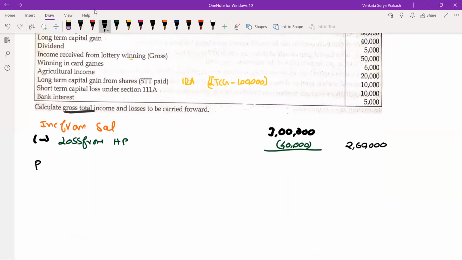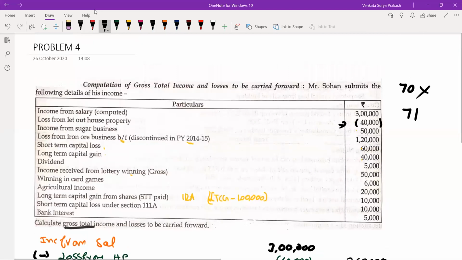Then we directly move on to profits and gains from business or profession. What is the profit and gain from your business or profession there? Income from sugar business, 50,000. This person also has a loss from iron ore business amounting to 1,20,000.